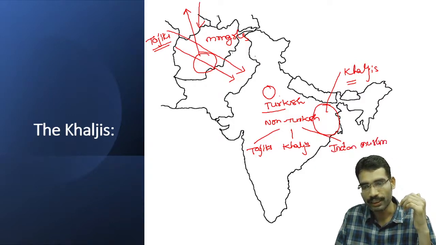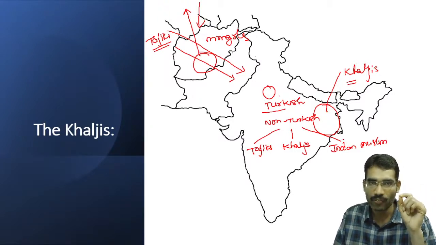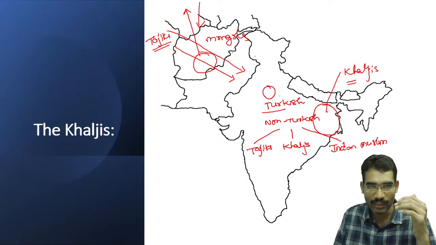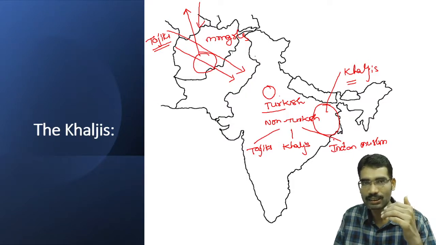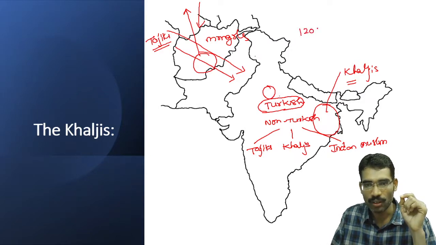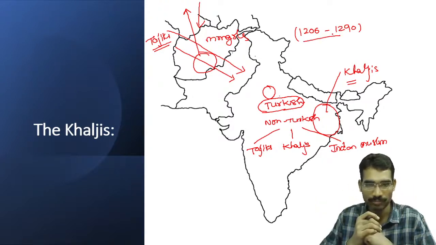Or another category. There is one more category, Abyssinians. When we study about Razia Sultana, we find a name, Yakut, who belongs to the Abyssinian category. So likewise, from different parts of the world, different communities came and settled in the Delhi Sultanate period. However, Turkish nobles enjoyed full powers during the Mamluk dynasty. This was the condition from 1206 to 1290. So up to 1290, Turkish people were enjoying full powers.